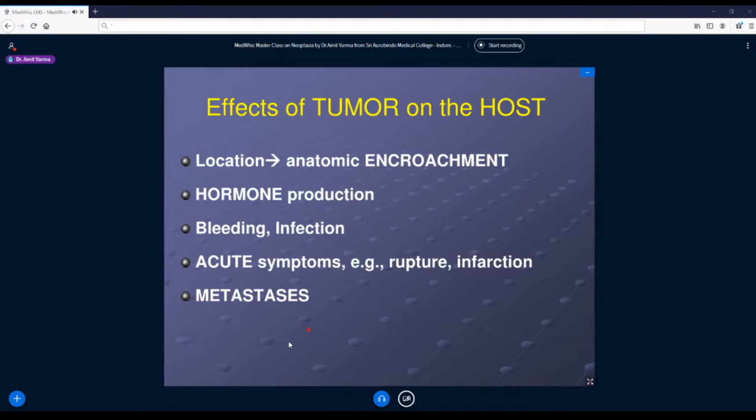Or there is a primary sitting in the ovary and there are metastases in the brain. So the patient may come with convulsions. The patient may come with stroke. So here the presentation is completely different from the primary tumor itself.